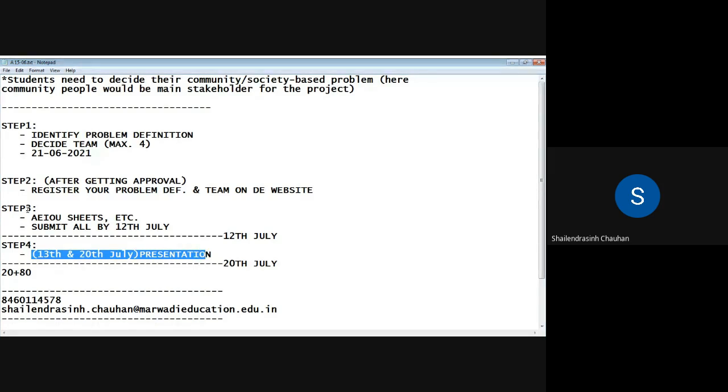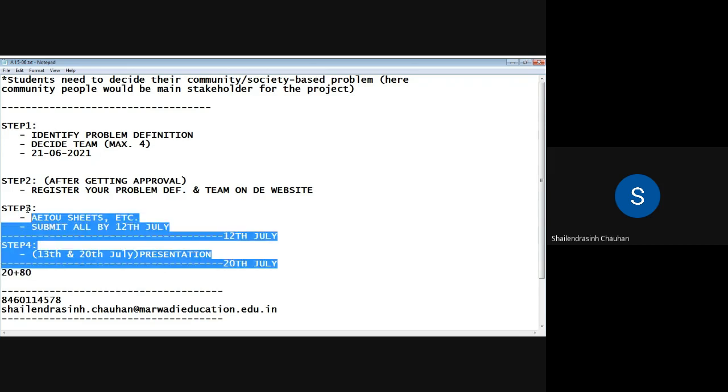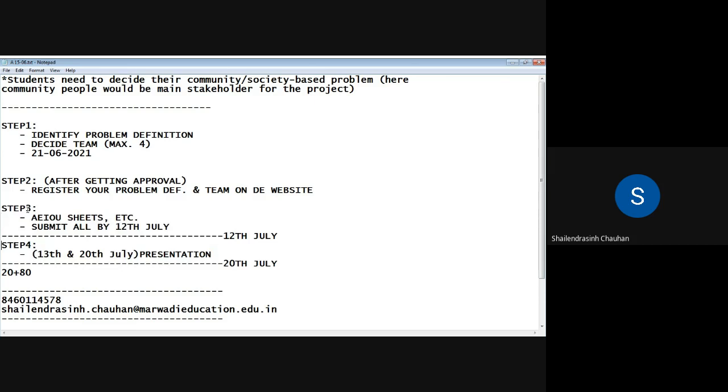You need to prepare a PPT and present your work along with the definition, intro, background work, and the different things that you have done. By 20th of July, we are going to complete it. That will be the last lab for this subject. After that, there will be no presentation or submission. And based on step 3 and step 4, these marks will be assigned.